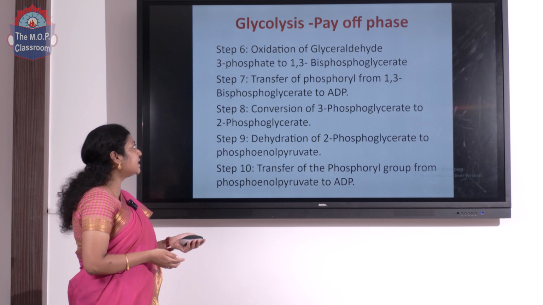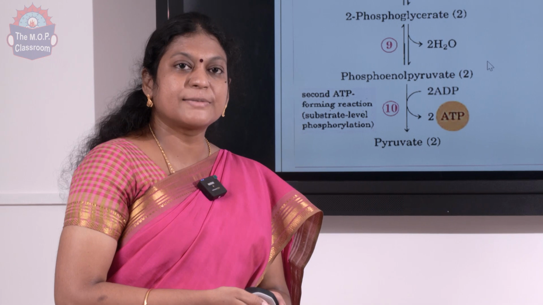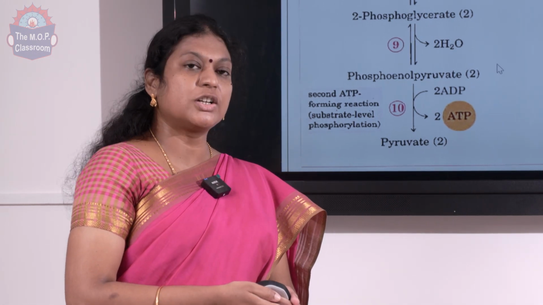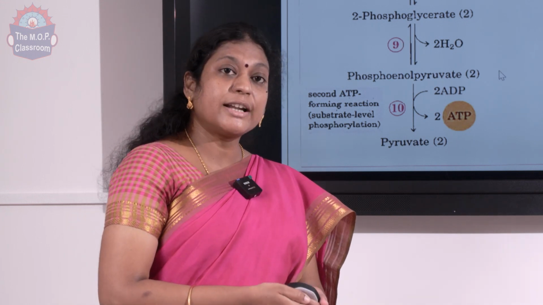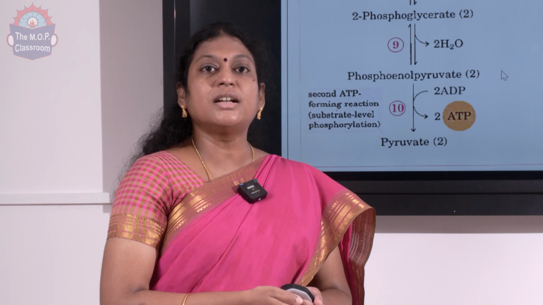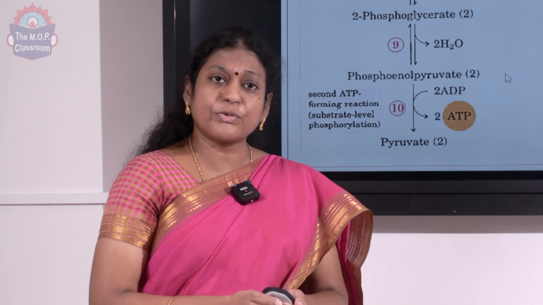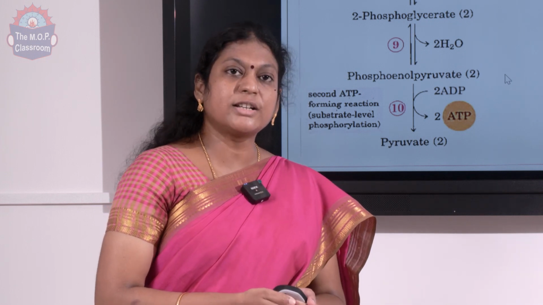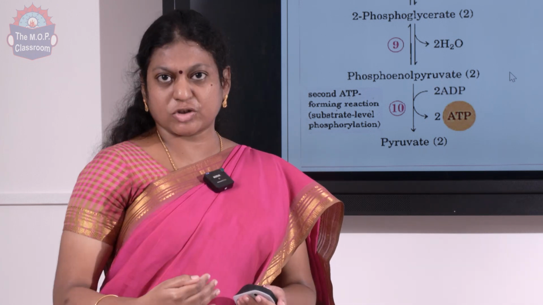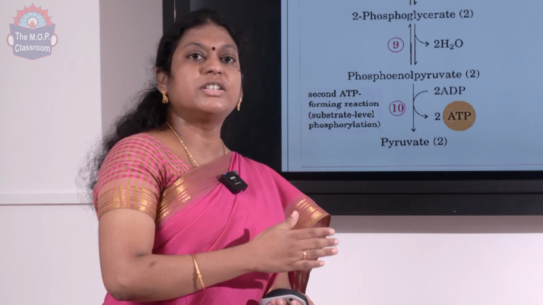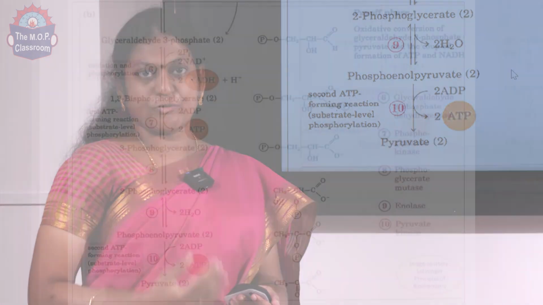Now let us look into these reactions in detail. In the preparatory phase, we said that fructose 1,6-bisphosphate is cleaved into glyceraldehyde 3-phosphate and dihydroxyacetone phosphate. And we said that glyceraldehyde 3-phosphate and DHAP are isomers. Now in glycolysis, this isomerization reaction is more favorable for the formation of glyceraldehyde 3-phosphate. The reason being, the next step uses glyceraldehyde 3-phosphate as a substrate. So always DHAP gets converted into glyceraldehyde 3-phosphate and the reaction proceeds from there in our payoff phase.